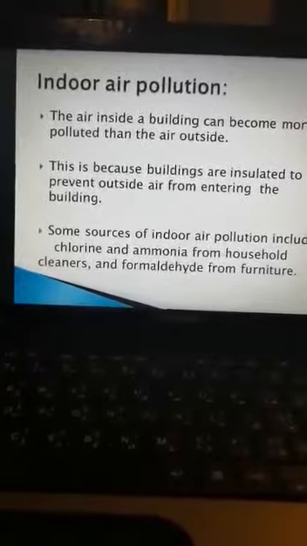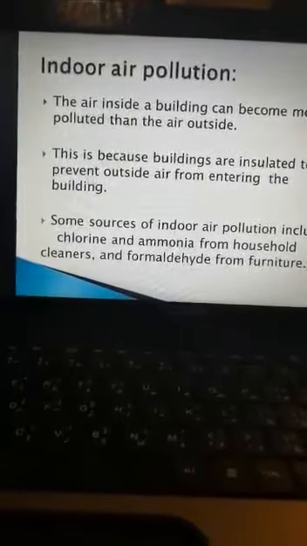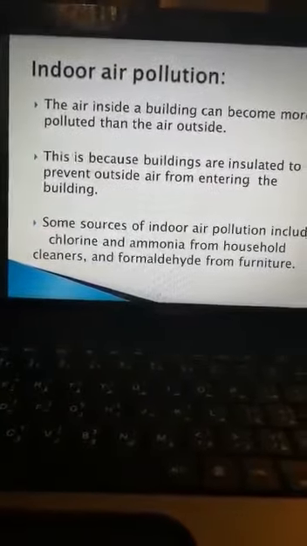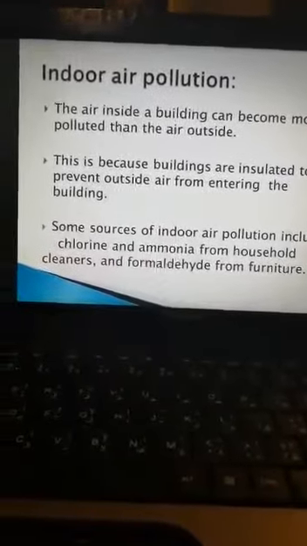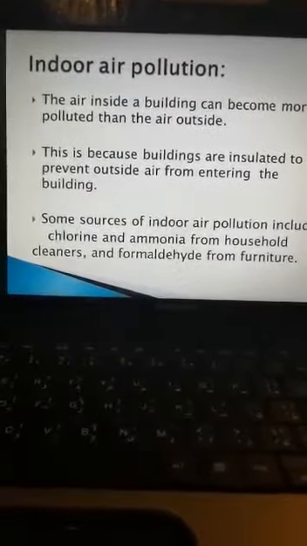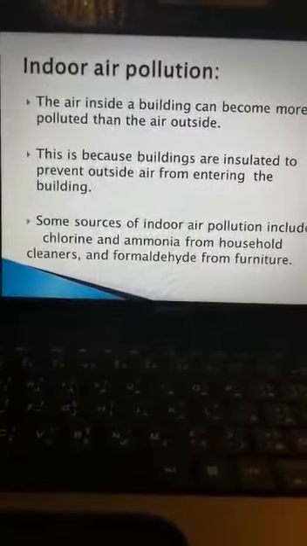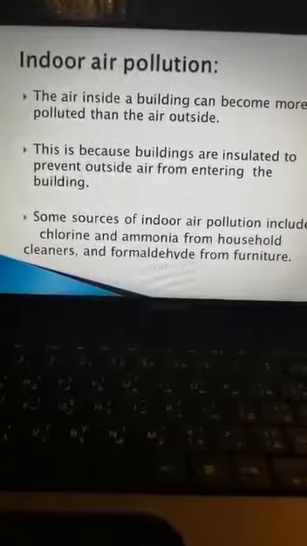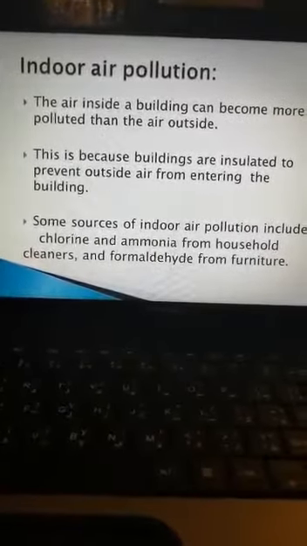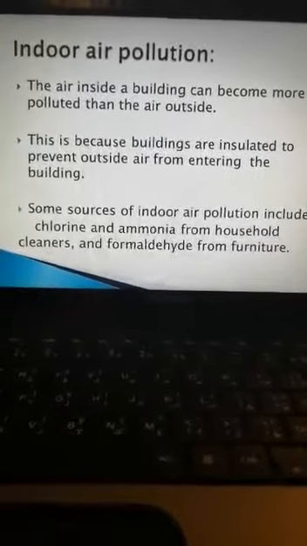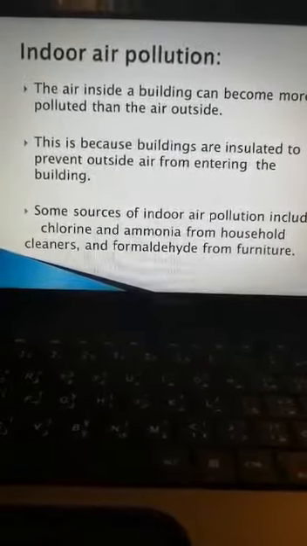Indoor air pollution. What's meant by indoor air pollution? The air inside a building can become more polluted than outside. This is because buildings are insulated to prevent outside air from entering the building. So let's know the sources of indoor air pollution.